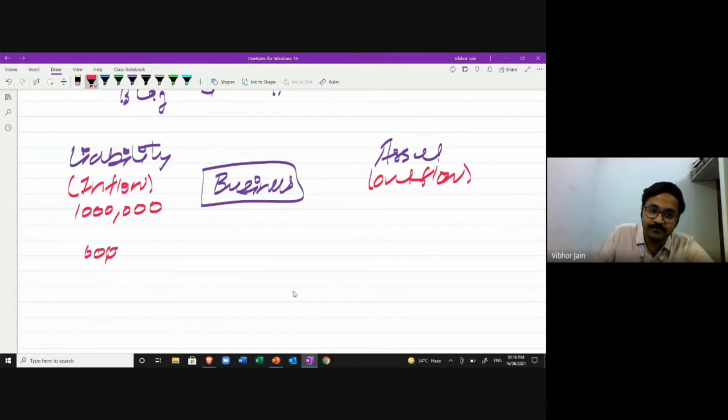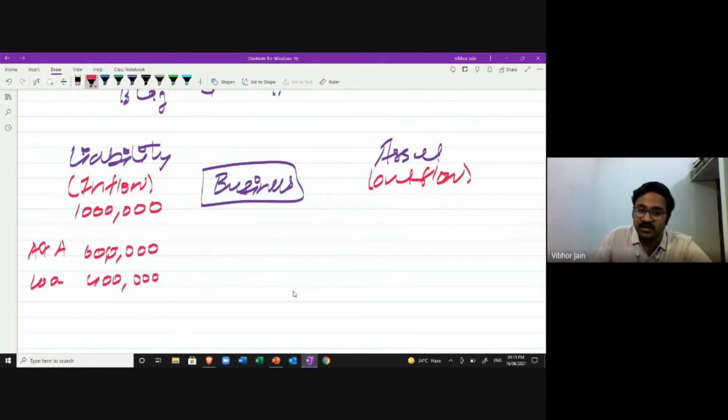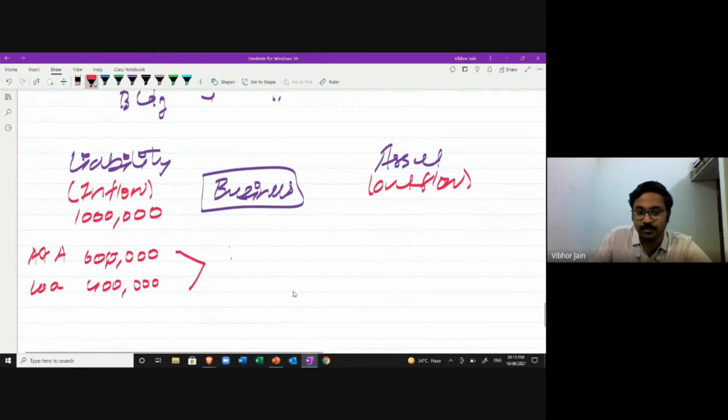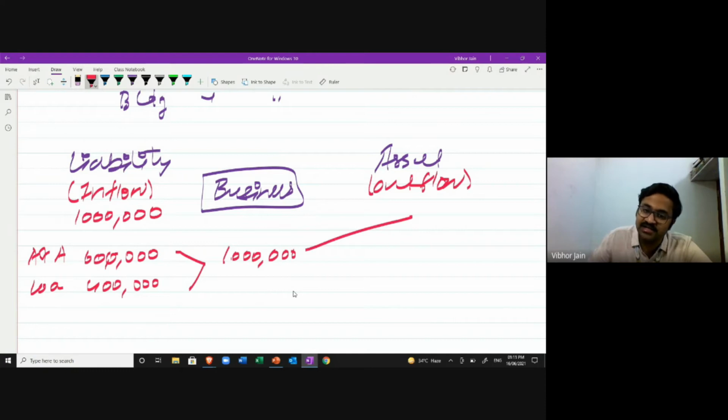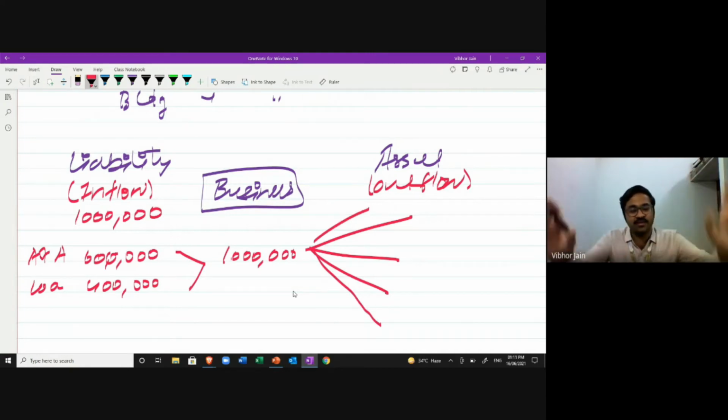6 lakh from the businessman, Mr. A, and 4 lakh from the loan. The business got 10 lakh rupees, and what I did was I used this fund, or invested this fund, in buying a lot of assets: land, building, plant, machine, etc. This is how the business works.